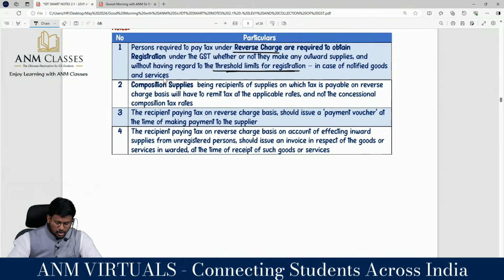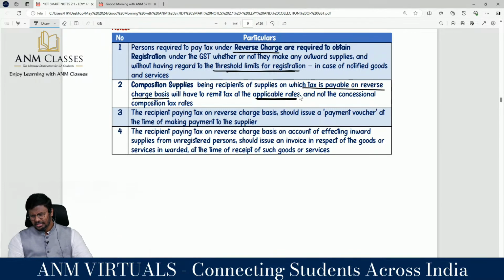Correct? Yes, sir. A composition supplier, being recipient of supply on which tax is payable on reverse charge basis, will have to remit tax at the applicable rate, and not at the concessional composition rate. This we have discussed a lot. If you are a composition dealer and you are getting 9.3 or 5.3 services, then you are liable to pay tax on reverse charge basis, not at the rate applicable for the section 10 composition levy, but at the normal rate of RCM.